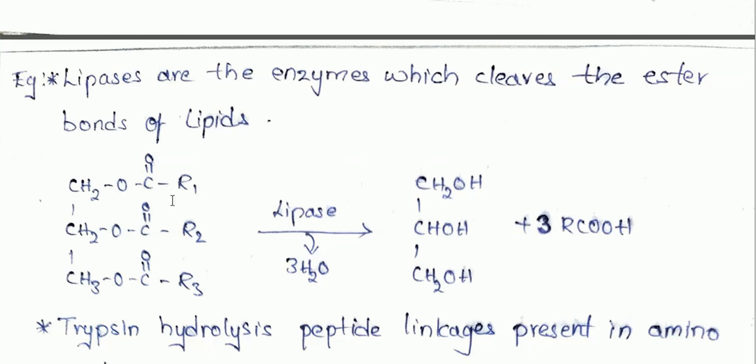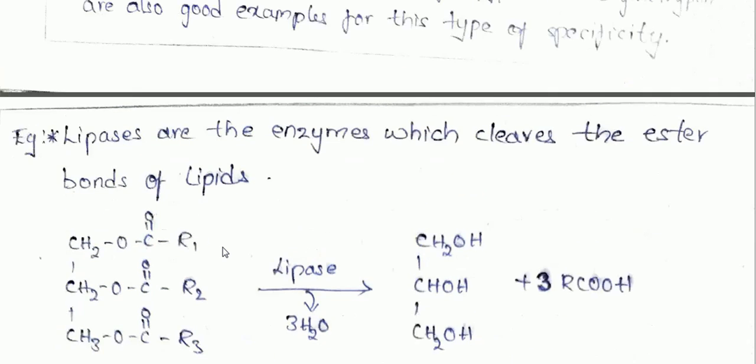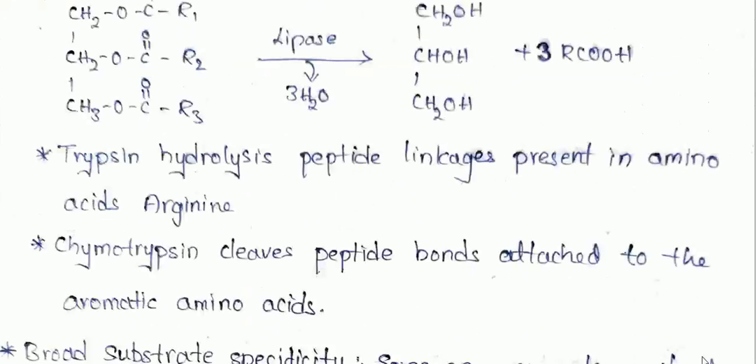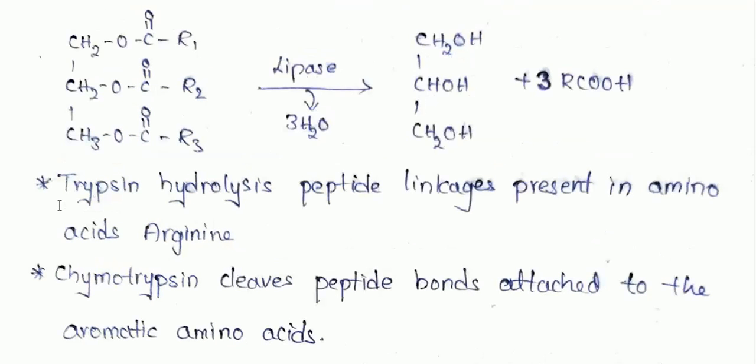This is the general structure of lipids, and on this lipid the lipase enzyme acts, and this is also categorized under relative substrate specificity. Okay, and trypsin hydrolyzes peptide linkages which are present at the amino acid arginine, and chymotrypsin cleaves